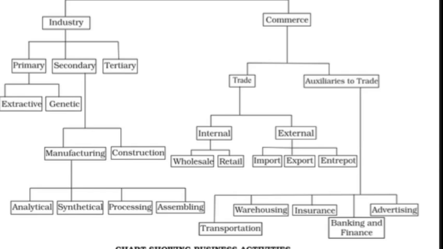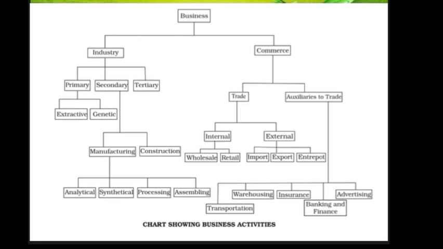Now we will learn the classification of primary industry, what exactly primary industries are. Primary industries are the basic industries, the ones where the first raw material comes out, and what we get from nature is included in the primary industry. First of all, it includes the extractive industry. What is extractive industry?